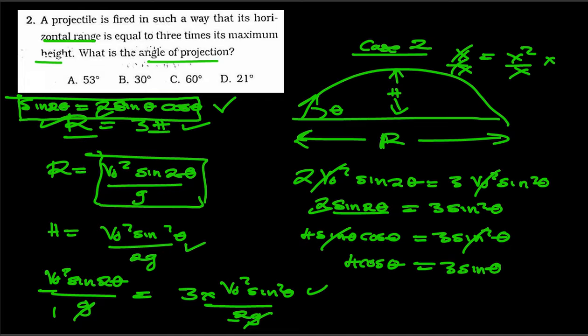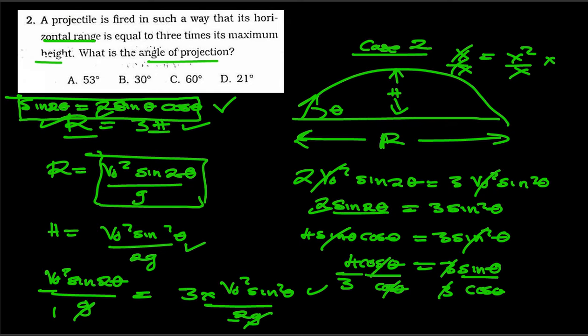Looking at this now, what you are going to do, here we are going to divide by 3. So dividing by 3 everywhere will cancel this 3. And also we are going to divide by cosine everywhere, meaning dividing cosine theta here, here also cosine theta. Here we divided by 3 and this cancelled. Here dividing by cosine theta, meaning cosine theta and cosine theta is going to cancel.